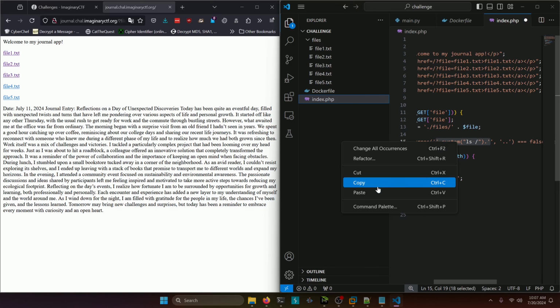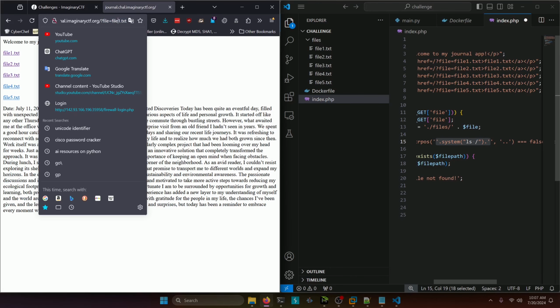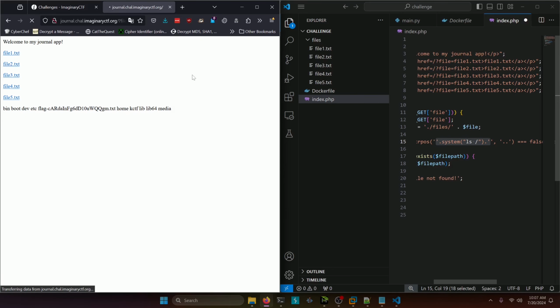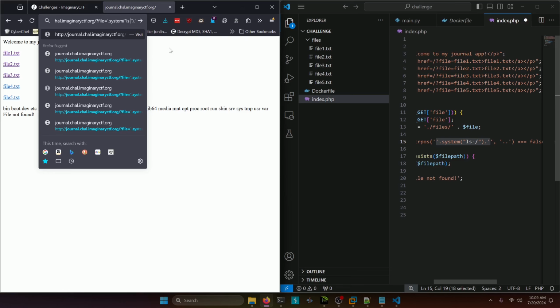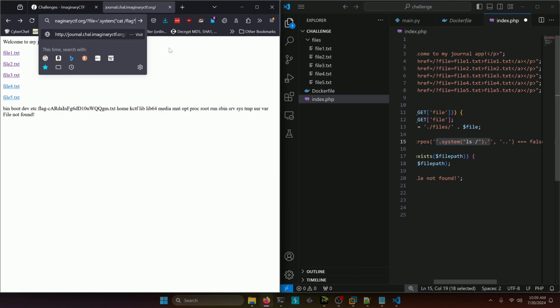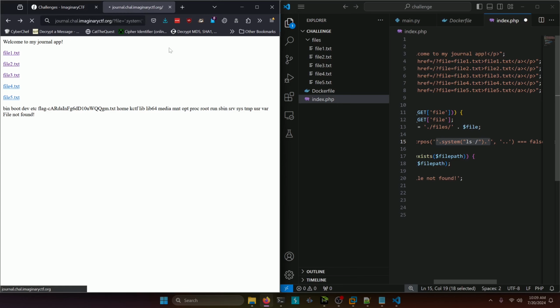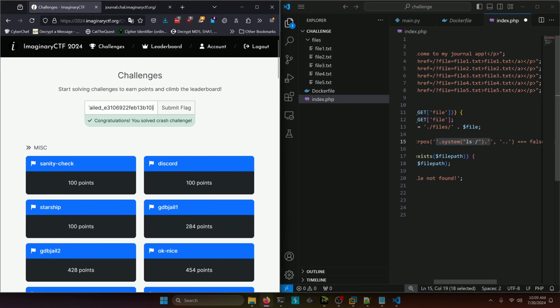We're going to copy our injection and paste it into our file parameter up here. And sure enough, we get a directory listing of the root directory, and we can actually see our flag right here. All we have to do is copy and paste that up here, but we don't even need to do that. We can simply modify our command up here to say cat /flag* like so, because we don't really care about those extra characters if we use a wildcard. And there's our flag, "Assertion failed." So we'll copy that, paste it in, and submit.